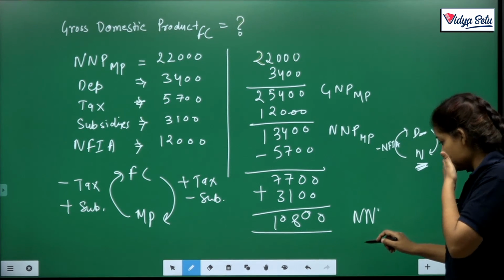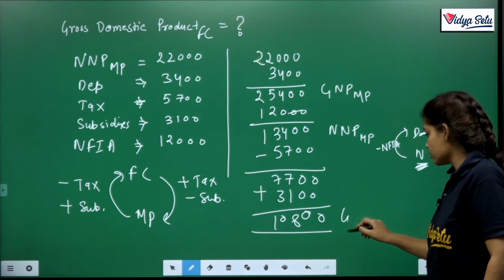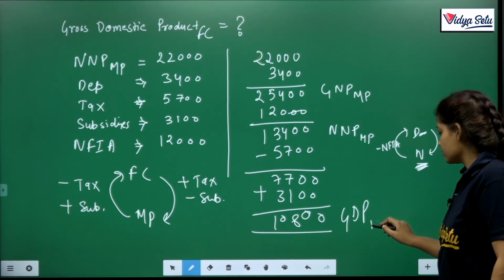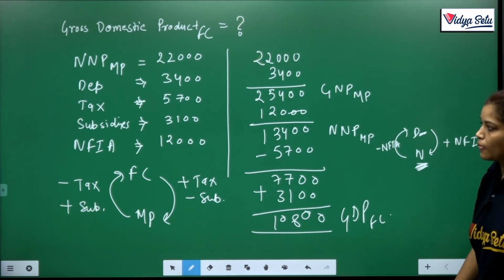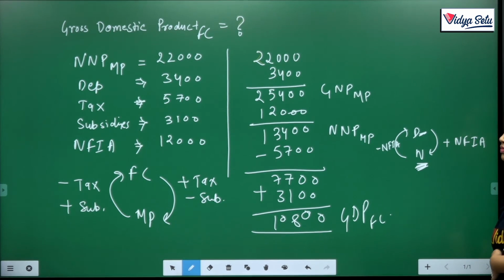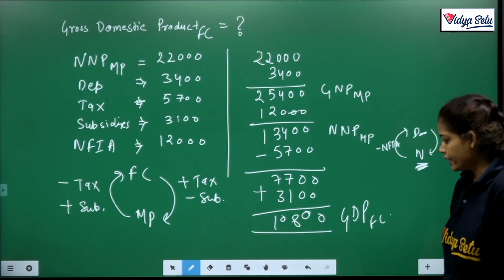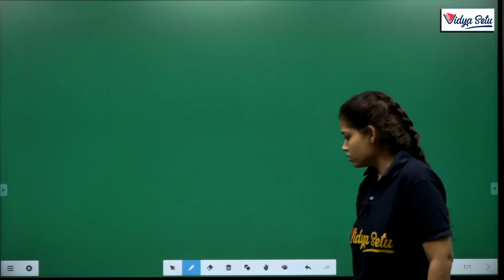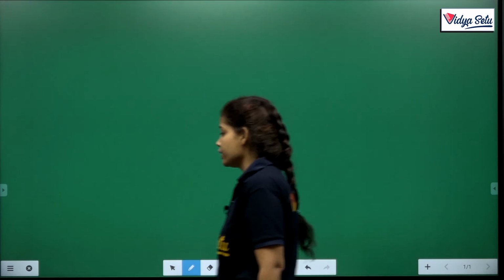And the answer is GDP FC. Clear? We will take a single example more for the different cases.